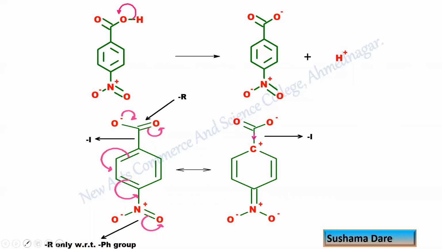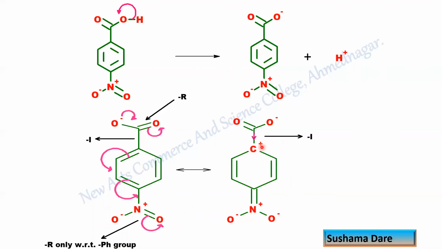So this minus R effect is because of only the nitro group with respect to phenyl ring. Okay, so because of this, what happens? This carbon carries a positive charge. This nitro group is in conjugation with the phenyl ring. Due to that, such type of resonance we can show over here. Because of that, this carbon now carries a positive charge.